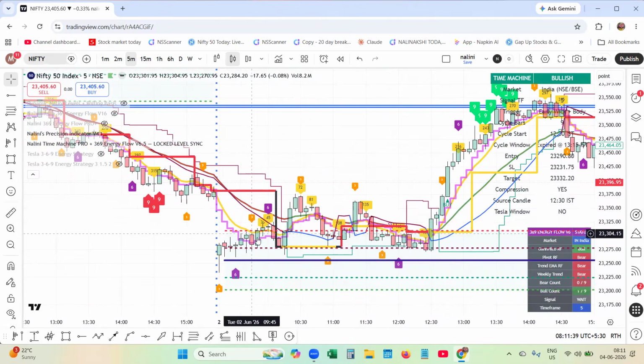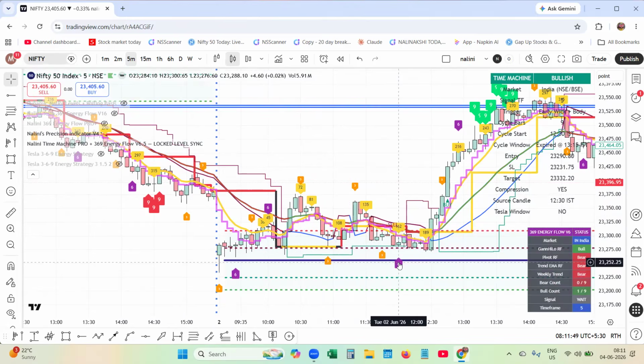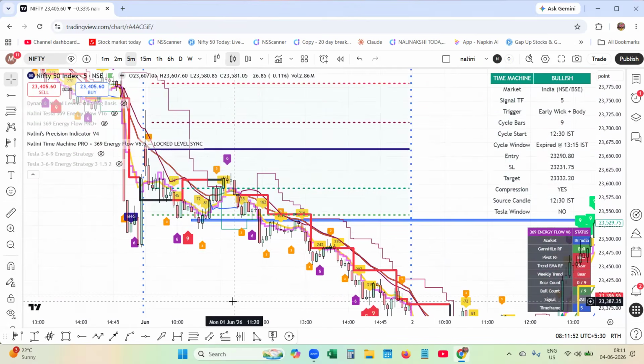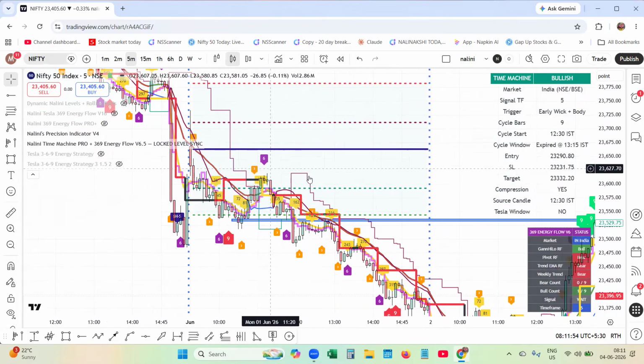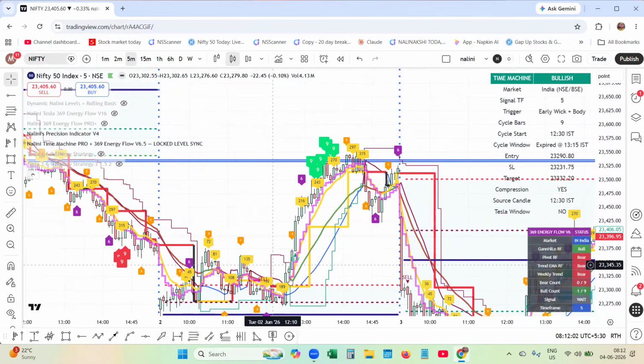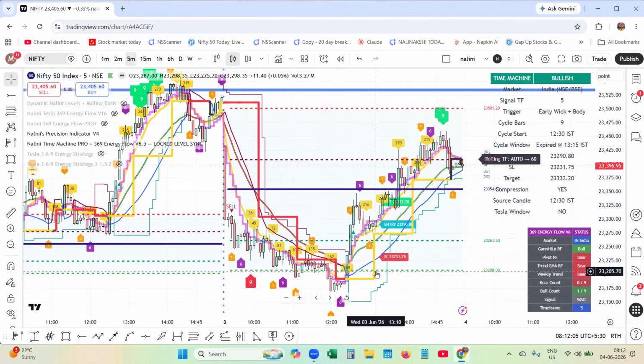With the Nalini precision engine, see, these are the morning layers. The pressure cooker is on the flame, sitting on the stove. Here, if you go there, the pressure cooker is sitting beneath the stove, and there is no flame. You will get to know with the Nalini precision engine what is happening in the market. Here, even though it is sitting beneath the cooker, Tesla time told it is going to cook up and release the energy towards the upside.